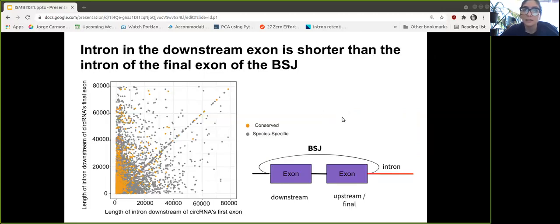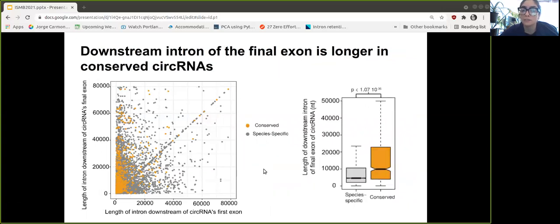For that, because previous work has reported that both introns are longer, we compared the length of both introns flanking the backsplice junction in both conserved and species-specific ones, and we found that the intron downstream of the final exon is longer in the conserved circular RNA set. When quantifying this, we found a statistically significant difference in the length distributions of the downstream intron of the final exons in the set of conserved circular RNAs.